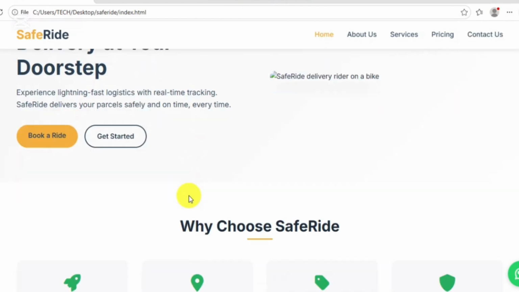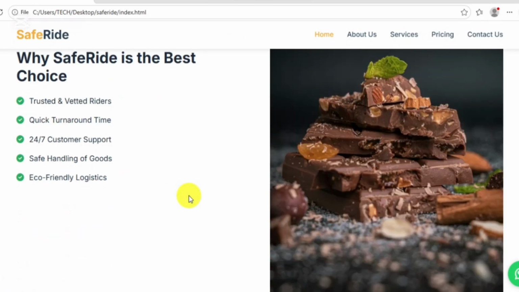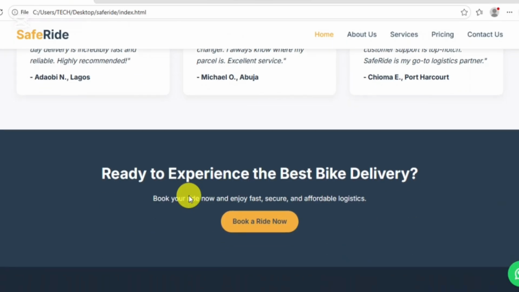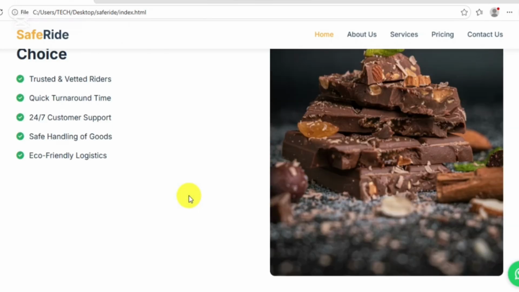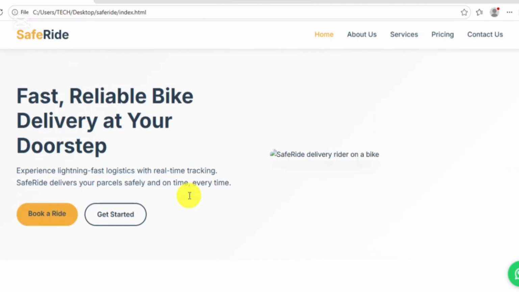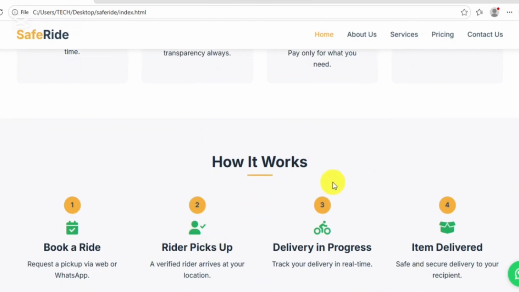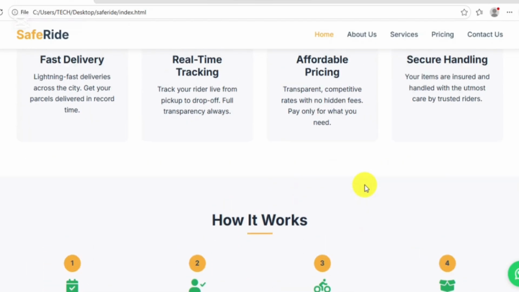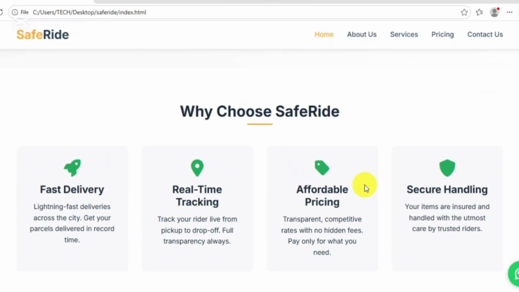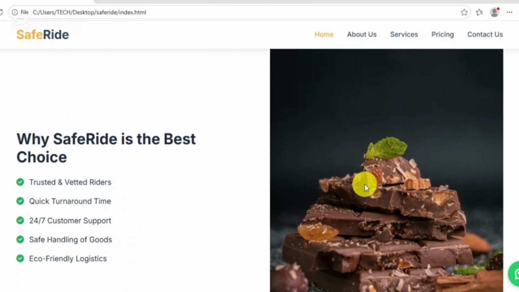So let me know if this thing is not so interesting. I love this, and the brand color is something that came out very clean, and I love it. The color match, green. I didn't even know that green was going to go well. I was just giving out what was in my brain then. Green and yellow, see how everything is just coming out. So much green and yellow. So this is the brand color of Safe Ride, and I even love the name. I just conceived the name while making it.